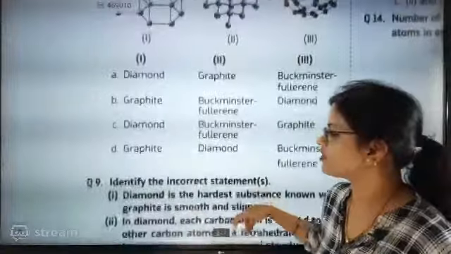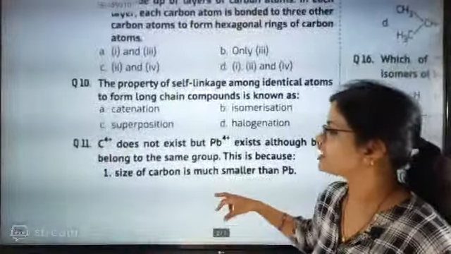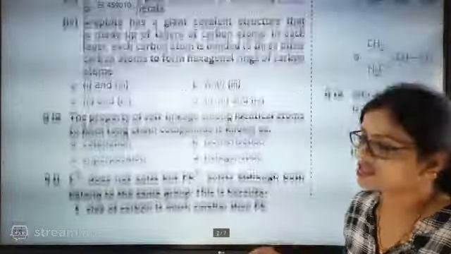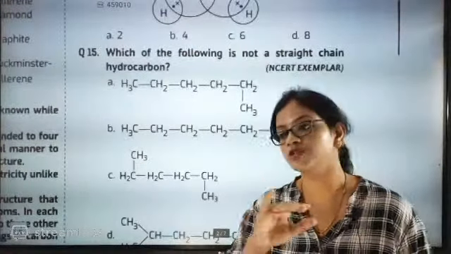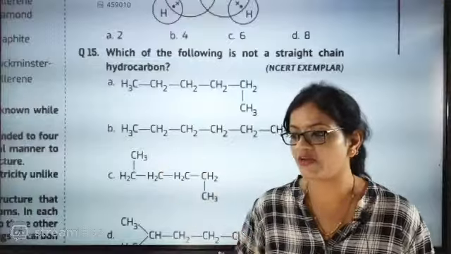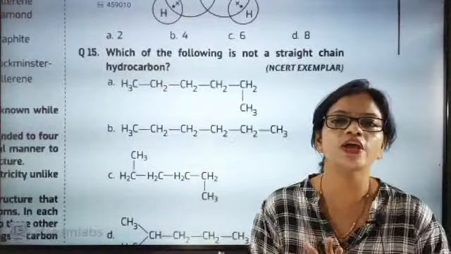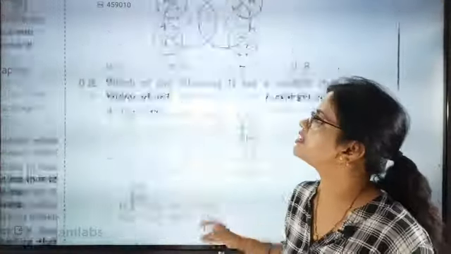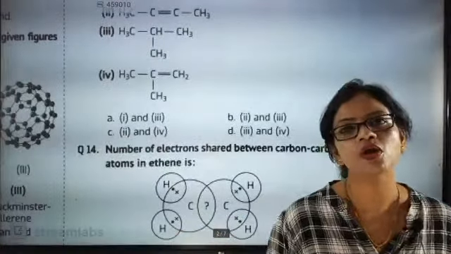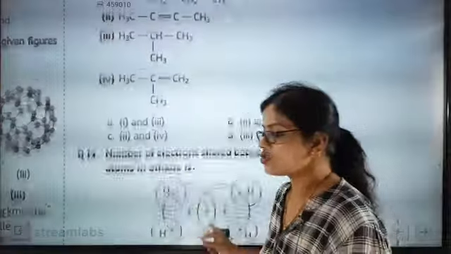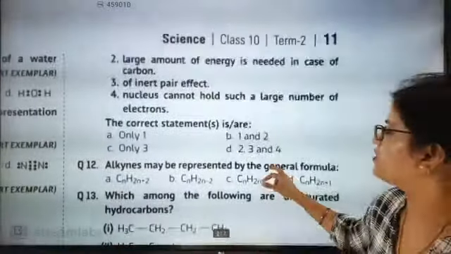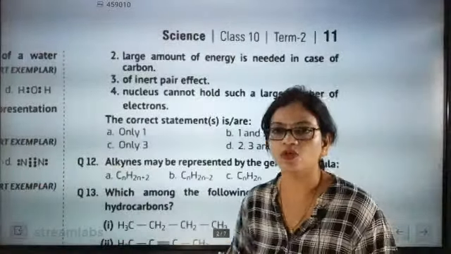The last part of the statement is that the size of carbon is much smaller than lead. Yes, the size of carbon is very, very small. It is in the second period itself. So 100% we are going to say that the size of carbon is small, and the second important point is that much energy will be needed. So what will be the correct answer? Those who have given B as the option are absolutely correct.